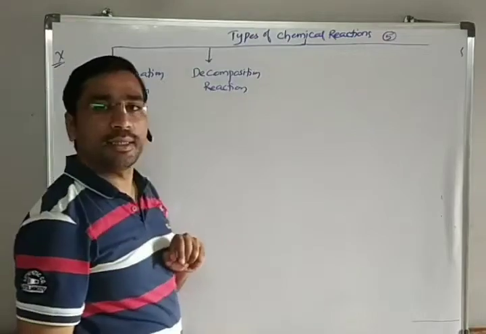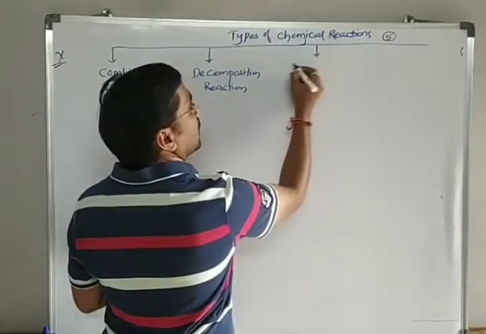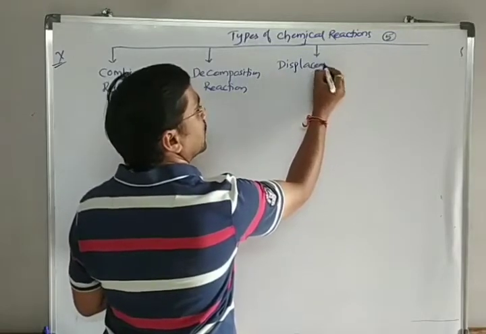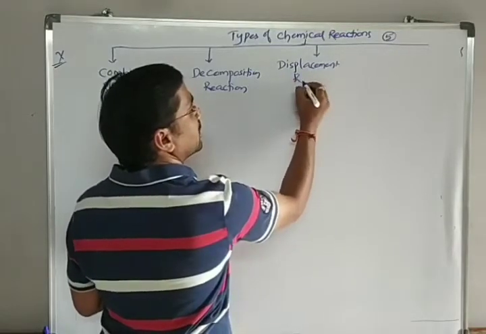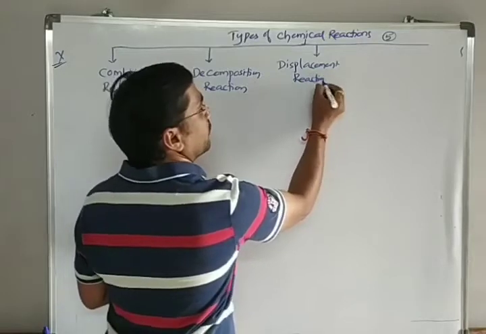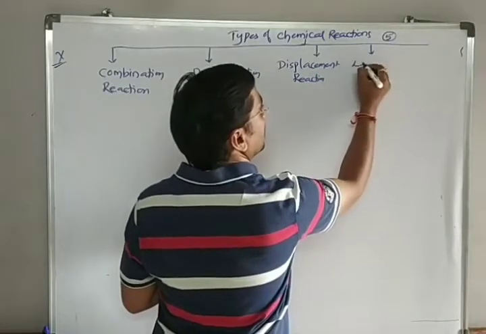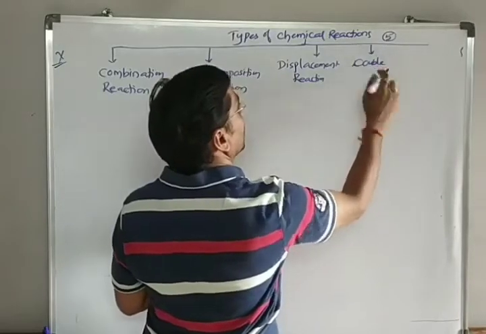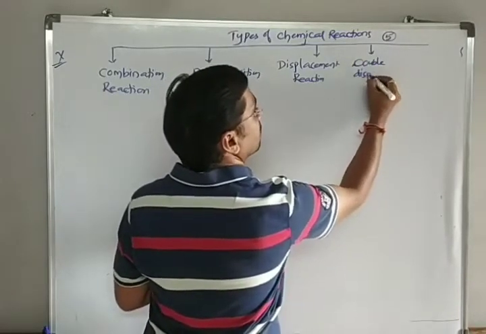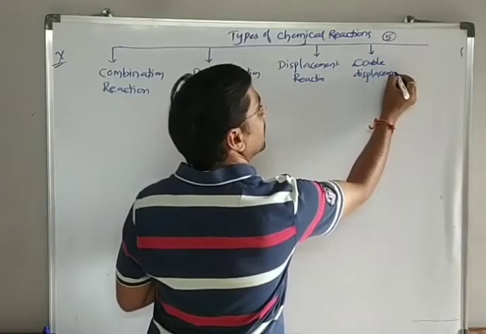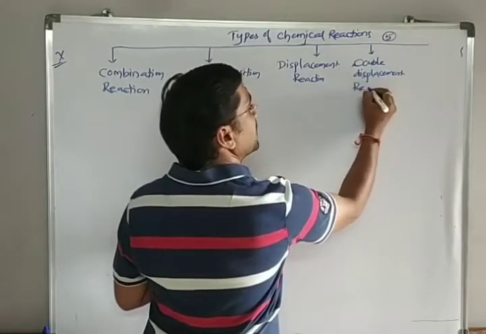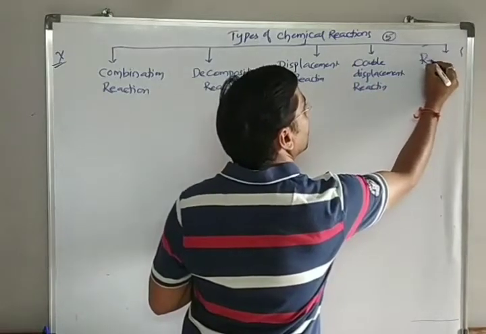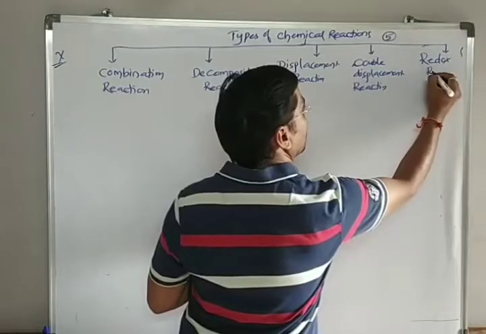The third one is called the displacement reaction. The fourth one comes under the double displacement reaction. And the last type of reaction is the redox reaction.